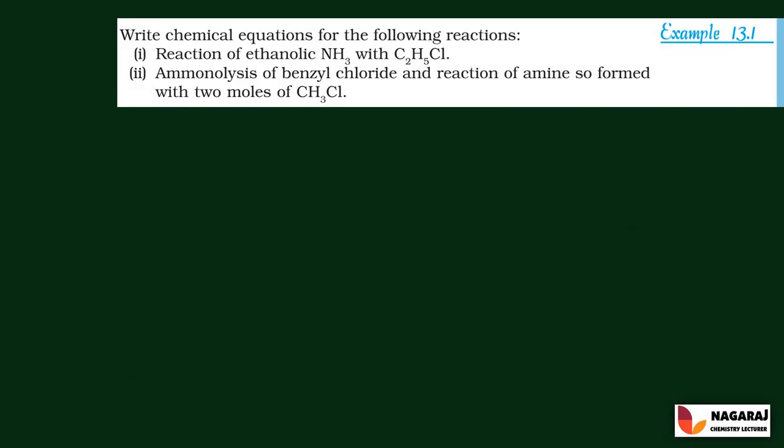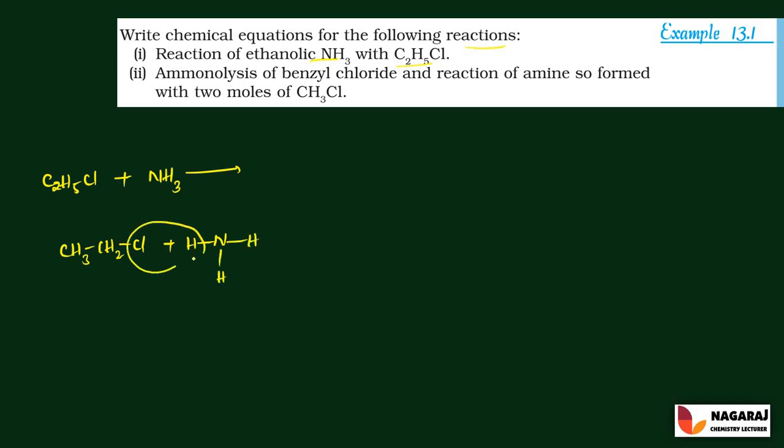Next question, write a chemical equation for the following reaction, that is the reaction between ethyl chloride and ammonia. So ethyl chloride is C2H5Cl. This ethyl chloride reacts with ammonia, that is CH3CH2Cl and NH3. So hydrogen combines with the Cl, there is an elimination of HCl.